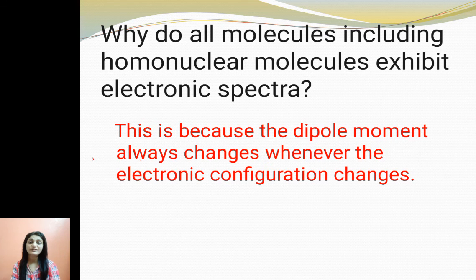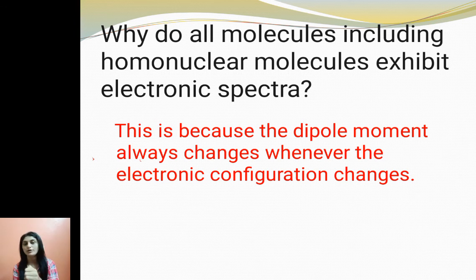When we studied rotational and vibrational spectra, we said that homonuclear molecules do not exhibit rotation spectra or vibration spectra, but homonuclear molecules do exhibit electronic spectra. Why do they not exhibit rotational and vibrational spectra? Because according to classical electrodynamics, for vibrational or rotational spectra the molecule should have a changing dipole moment.